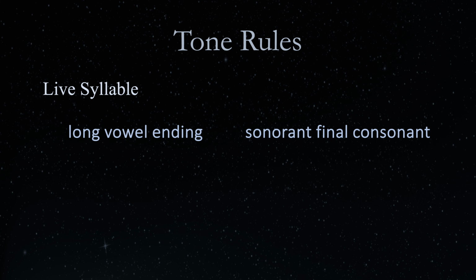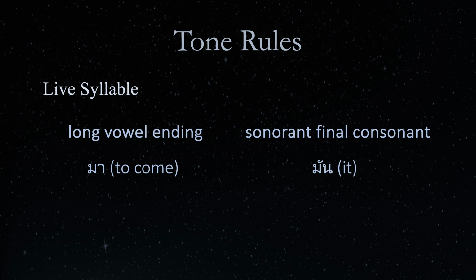For example, ma, meaning to come, has one syllable that is a live syllable because it ends with a long vowel sara-a. Man, meaning it, also has one syllable which is a live syllable because it has a sonorant final consonant no nu. You can think of a live syllable as a syllable that can be extended or kept alive without distorting its sound.